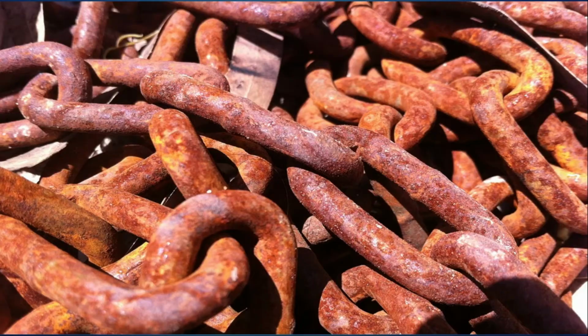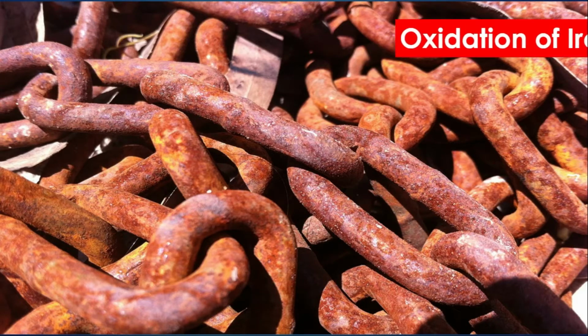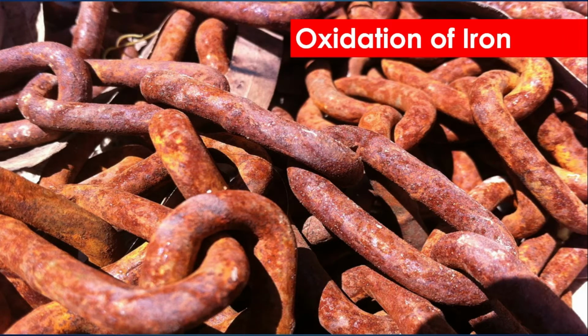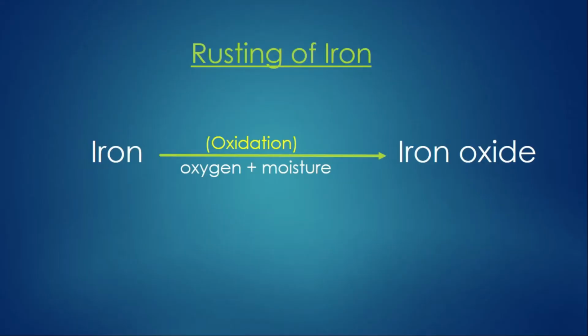In the same manner, when an object made of iron rusts, what is actually happening here is the oxidation of iron into something called iron oxide, which is basically the reddish brown layer which we call rust. Here, this iron oxide is the new substance formed, which is due to the reaction of iron with the oxygen and moisture present in the atmosphere. And definitely, once the iron has rusted, we are not getting the iron back, at least not by any simple means, which tells us that rusting of iron is also a chemical change.